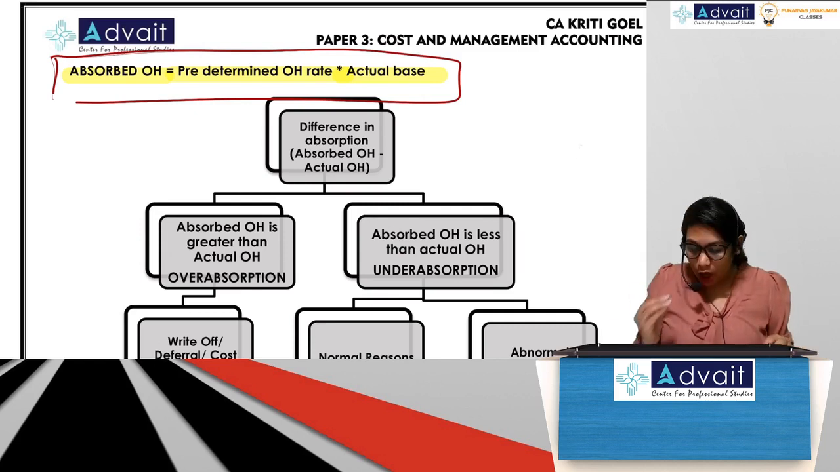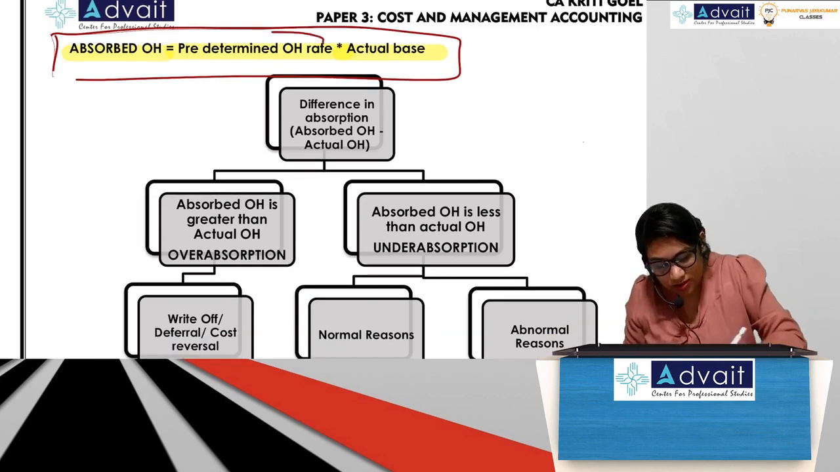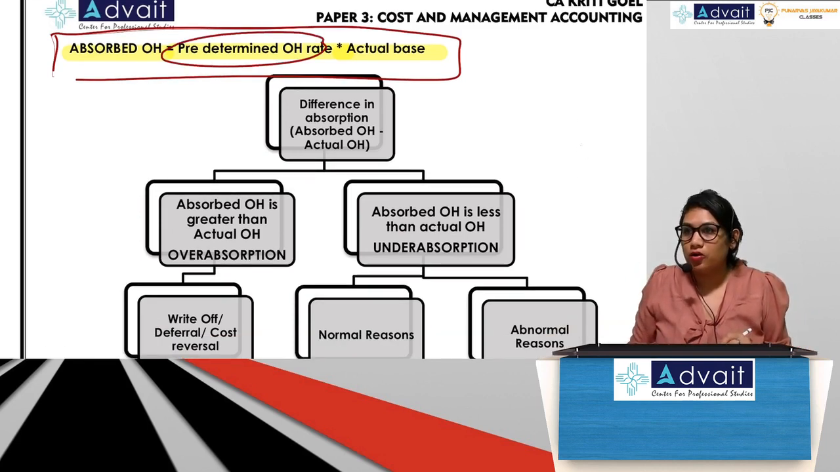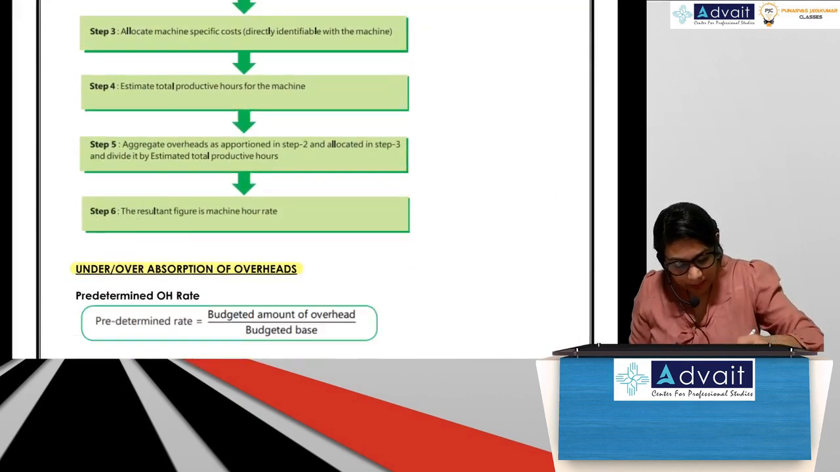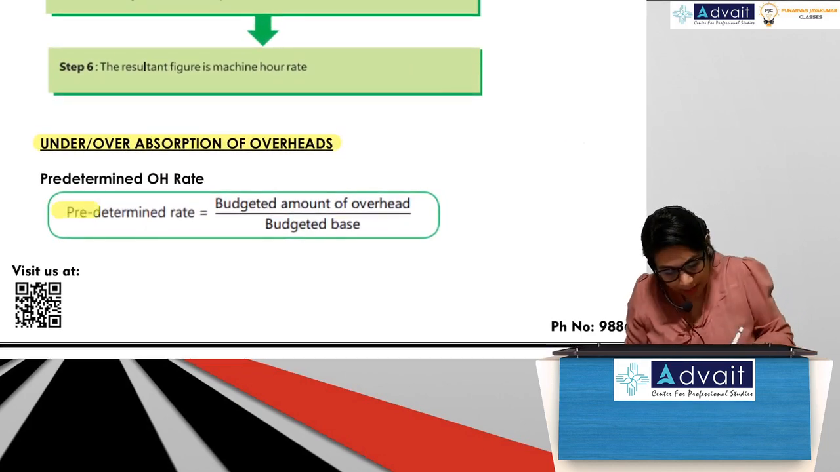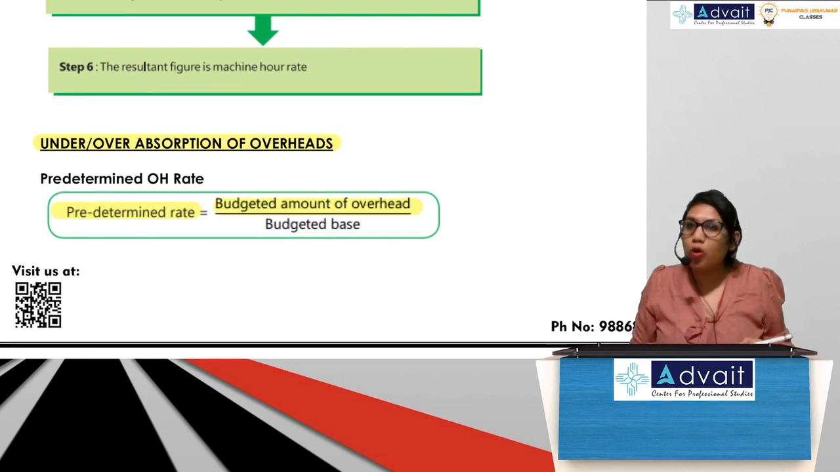So absorbed overhead is nothing but predetermined rate into actual base. Now the question is, what is this predetermined rate? So predetermined rate, come to the previous page, is nothing but budgeted amount of overhead divided by budgeted base. You know what this predetermined overhead rate is?